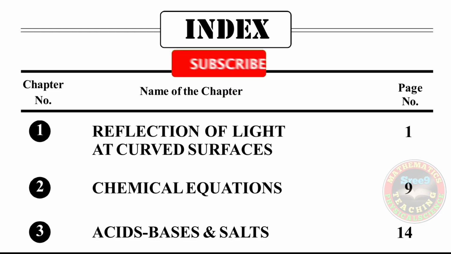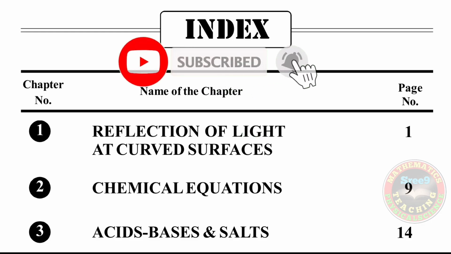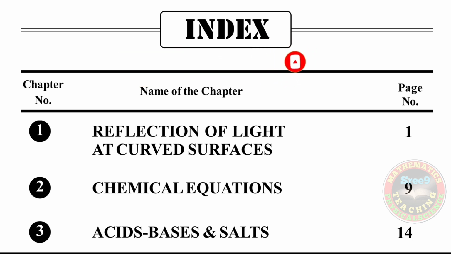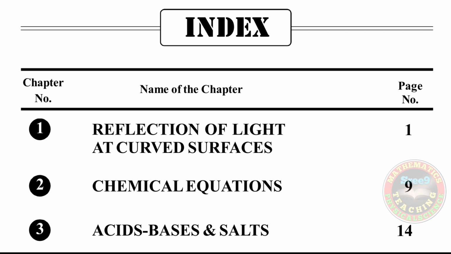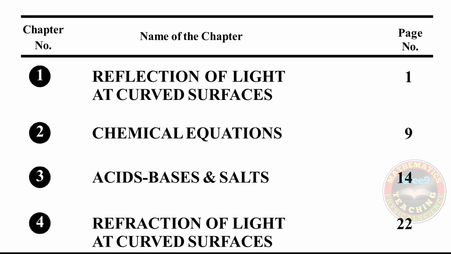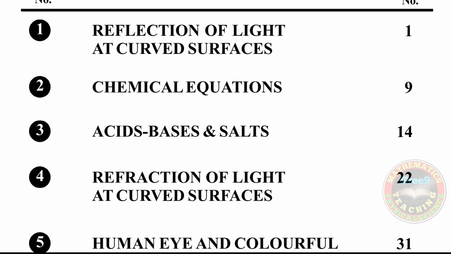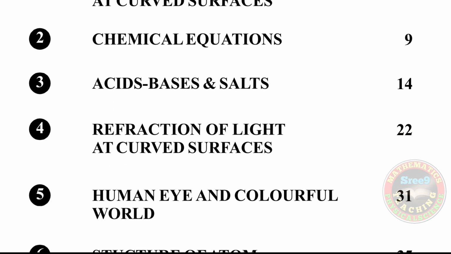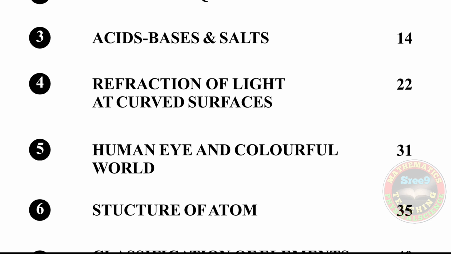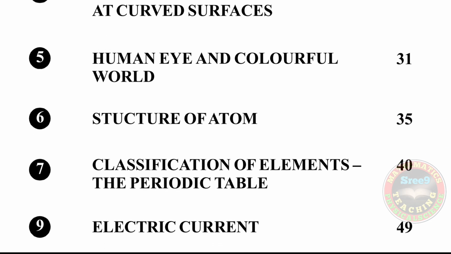Dear students, now let us focus once again on the syllabus for the year. Which chapters are there for the 2022 examinations? Let us see the index. The first chapter is reflection of light at curved surfaces, the second chapter is chemical equations, third is acids, bases and salts, fourth is refraction of light at curved surfaces, fifth is human eye and colorful world. In this one, up to defects of vision only.